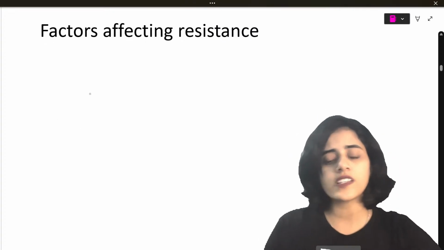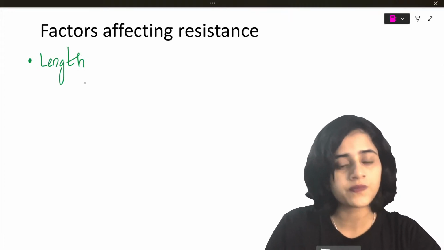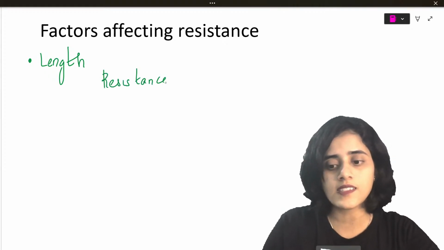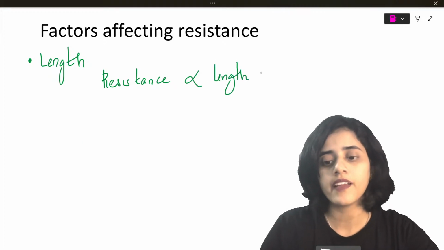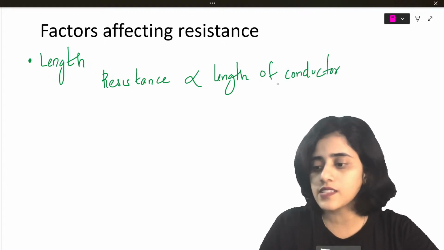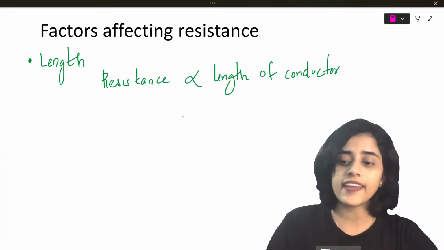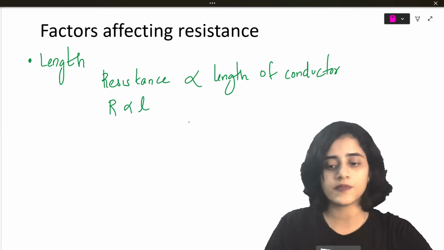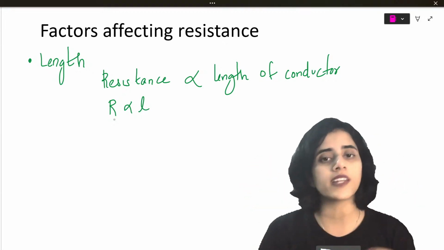Okay? So, the first factor is going to be length. Resistance is going to be proportional to the length of the conductor. So, R is proportional to L. Okay? So, what does that mean? That means more the length, more the resistance.